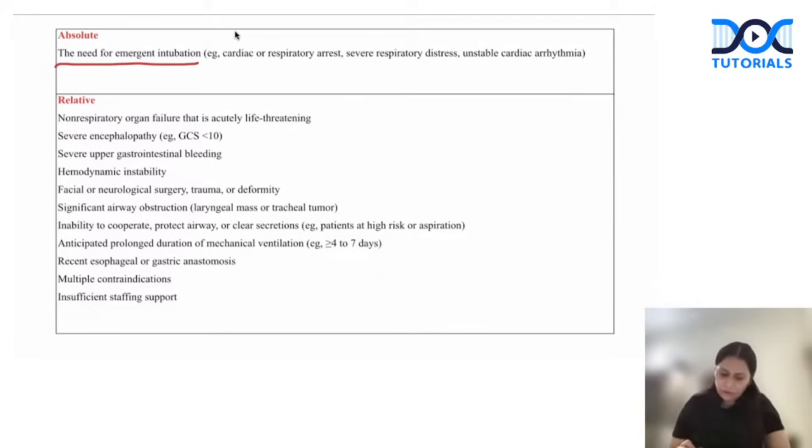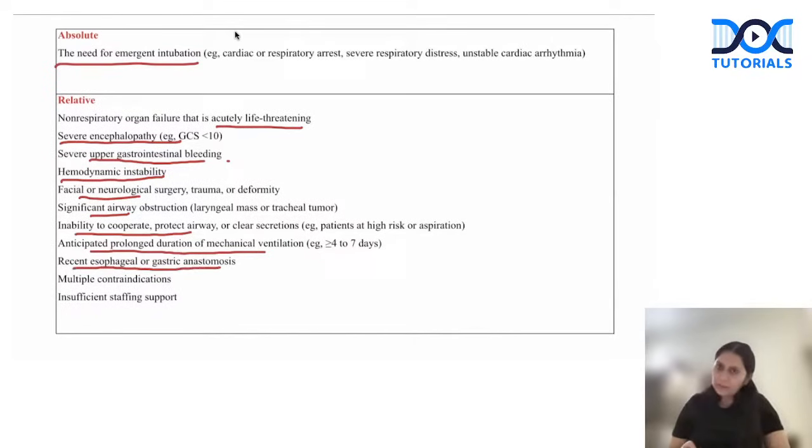Relative contraindications are non-respiratory organ failure which is life-threatening, severe encephalopathy, severe upper GI bleeding, hemodynamic instability, facial trauma, significant airway obstruction, inability to protect the airway, anticipated prolonged duration of ventilation, and recent esophageal or gastric anastomosis.